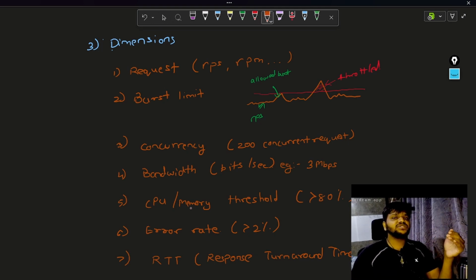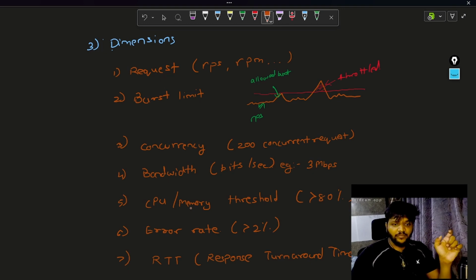Then there is a burst limit. Let's say I am saying 500 requests per second. Over and above that, I can accommodate a small burst. So let's say this is again 500, so 1000 requests per second I am getting and I am able to accommodate this. So this is the burst. Till now I was allowing 500 requests per second. Suddenly there is a spike and I am getting 1000 requests per second.